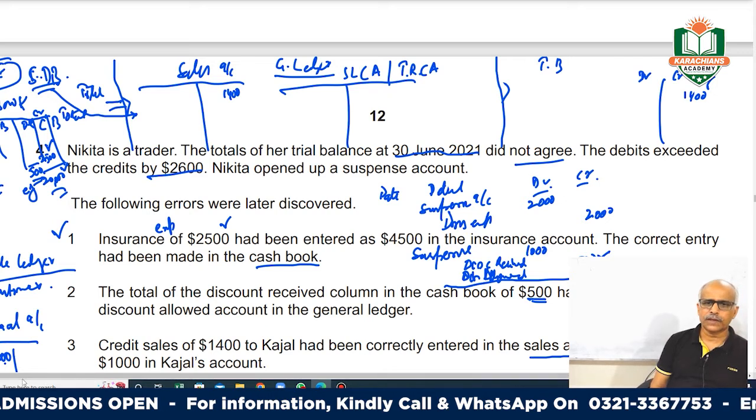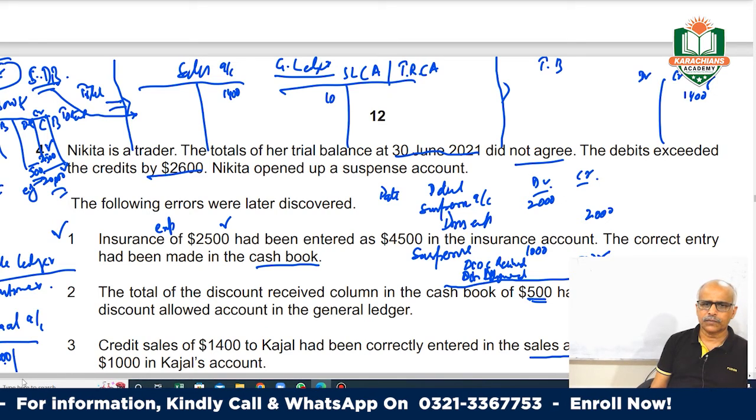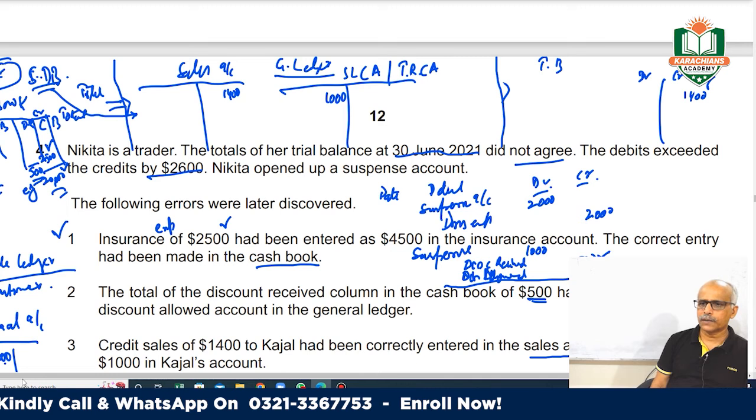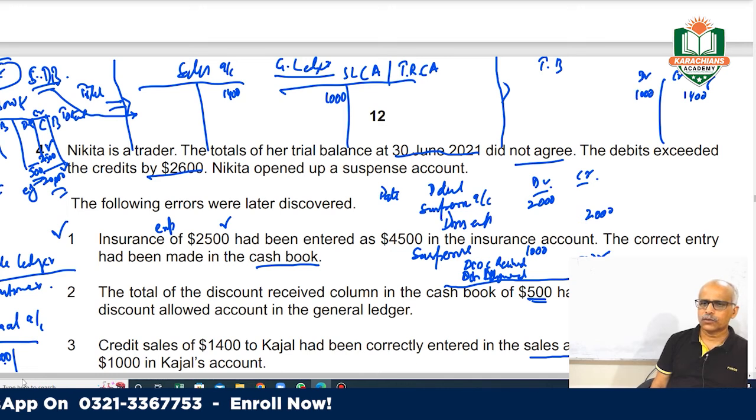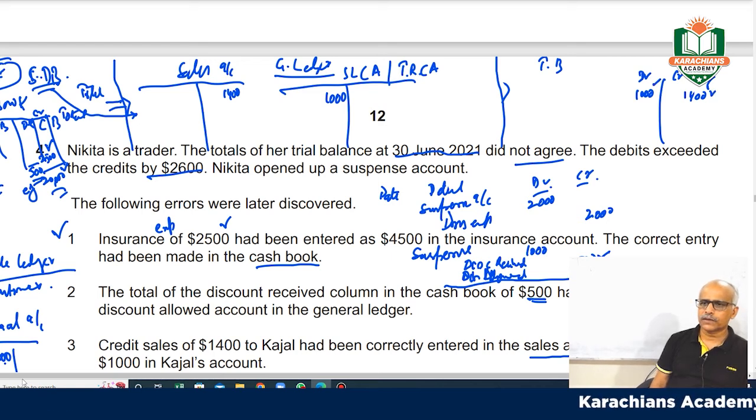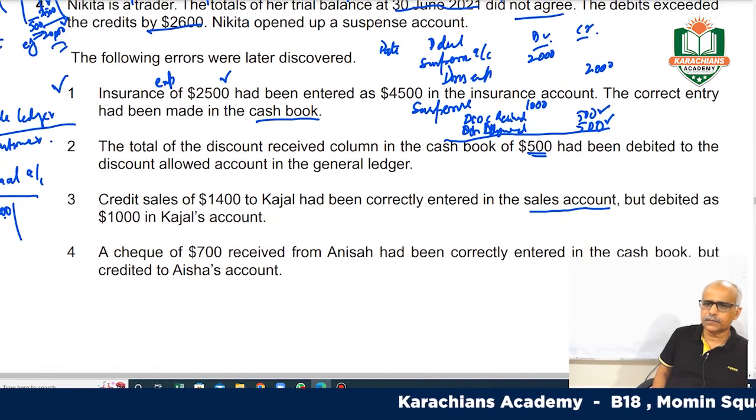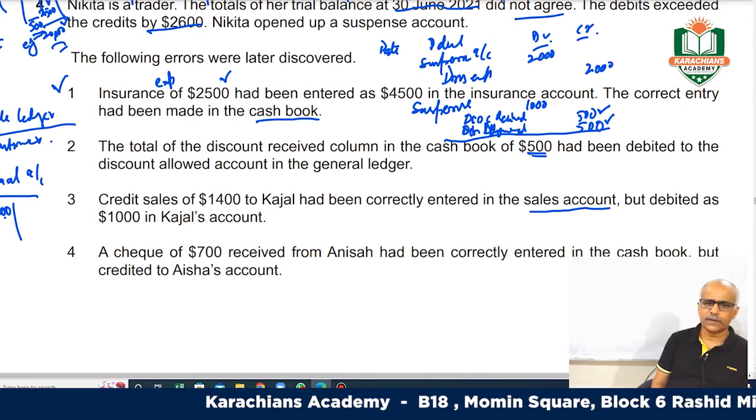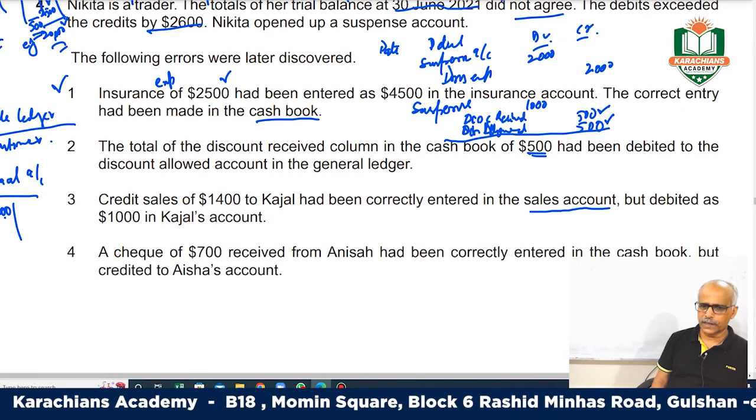So here this 1000 figure has come. So ultimately, your trial balance debit side got this figure with 1000 and the credit side got this, which means there is a difference, so that has created the suspense account. So you recorded the sales correctly.